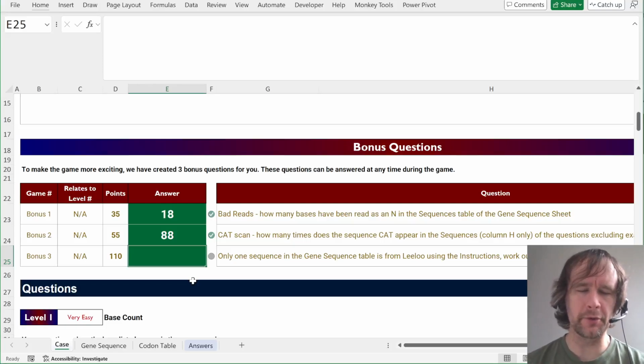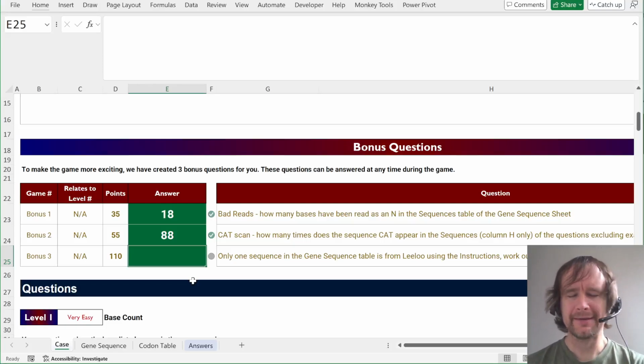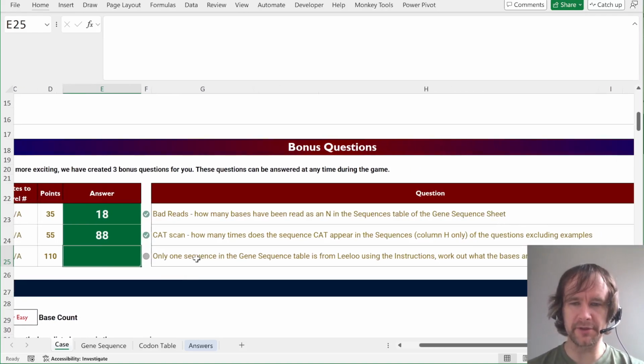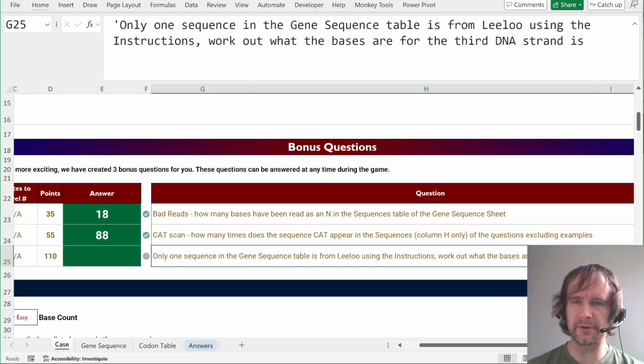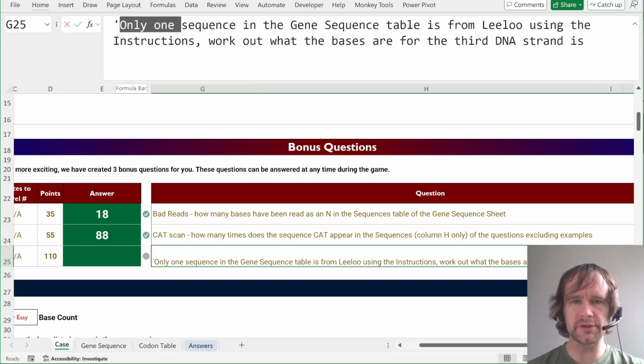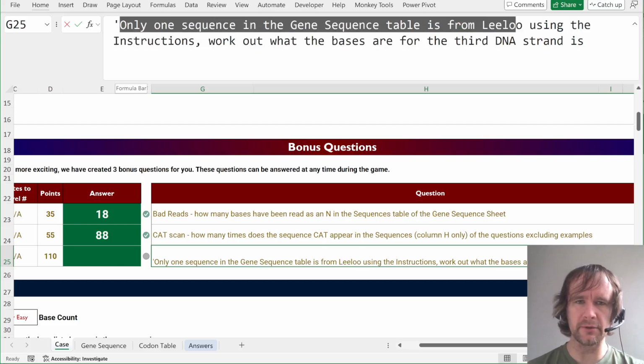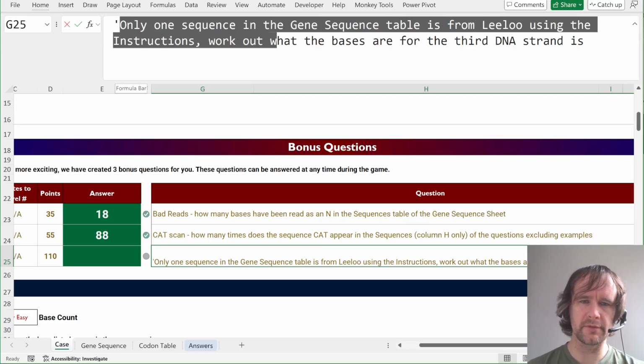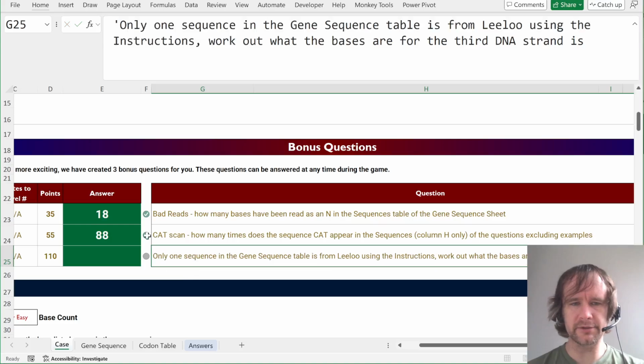Okay, I'm going to re-record the bonus because I messed it up completely. Part of my feedback on the original bonus was that it was too hard. I think some of the wording of the original bonus about the 3rd DNA strand is still in there. So this is only one sequence in the gene sequence table is from LeeLoo. Using the instructions, work out, I think this should just now say work out which one it is. The 3rd strand doesn't apply anymore.